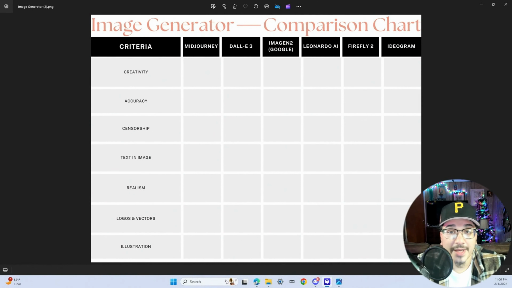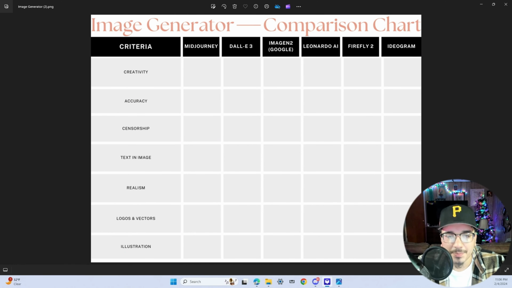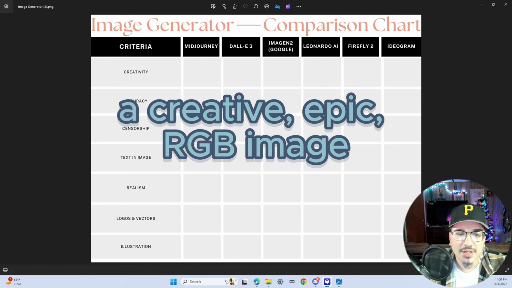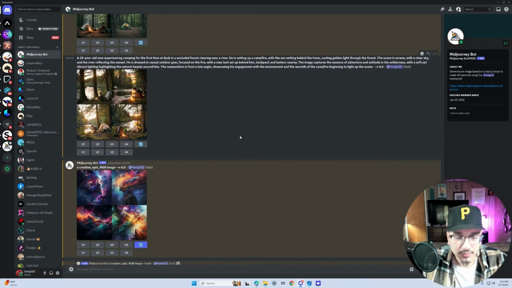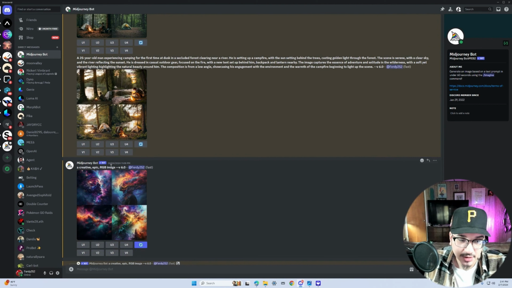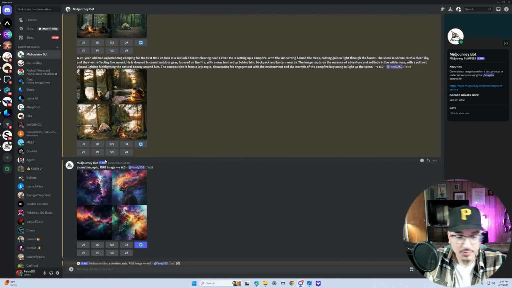So the first category that we're going to use to test these AI tools is going to be creativity, where we're going to give it a very basic open-ended prompt to see which model has the best creativity. The prompt we're going to use is a creative epic RGB image. Now, starting off, we're going to be using Midjourney, and I gave it a prompt of a creative epic RGB image. That's the prompt that we're going to be using to test out the creativity of all the AI models.